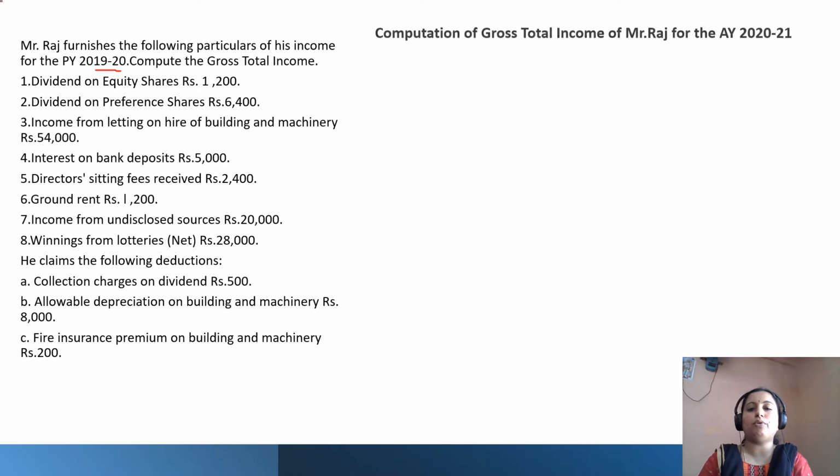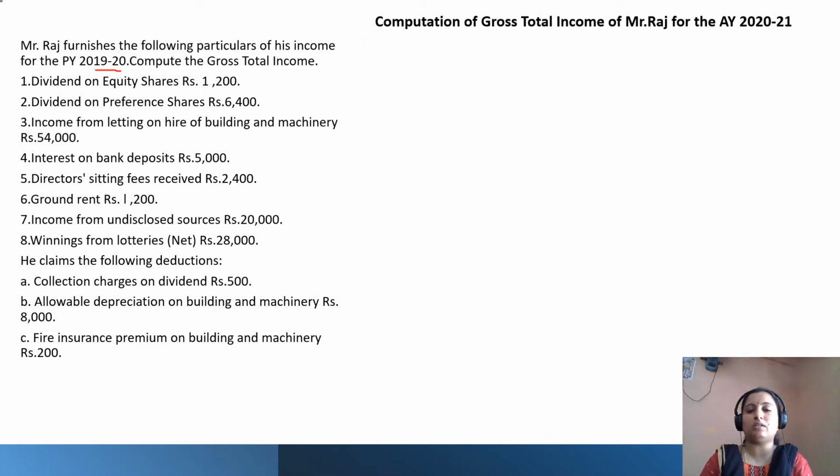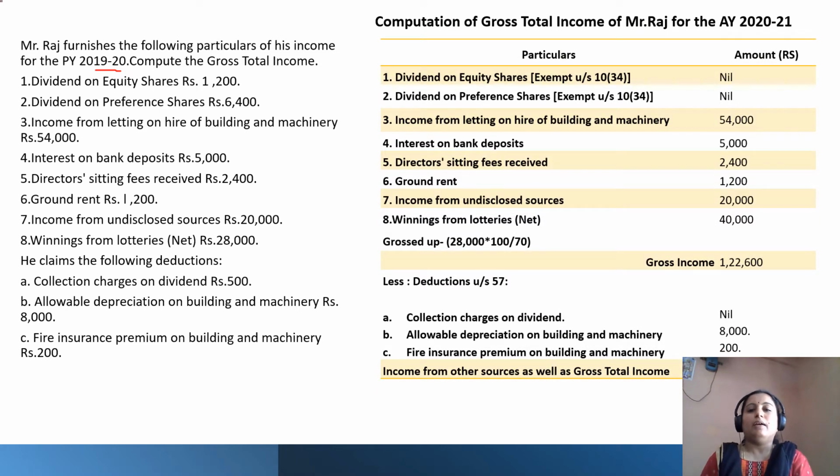Let's see how to compute the gross total income of Mr. Raj. Of course, he is having only that income which comes under income from other sources. As we know, the dividend on equity shares is exempt under section 10 subsection 34, hence it is nil. We should not consider that for gross total income. At the same time, dividend on preference shares is also exempt under section 10 subsection 34 and it is also considered as nil. Then income from letting on hire of building and machinery, it is 54,000.